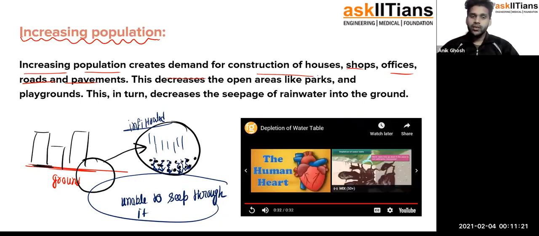So the thing they were trying to say is the same thing. As there are no pores, the water is not going to go inside the ground, into the aquifers. As a result, the infiltration is getting disrupted, isn't it? And as it is getting disrupted, the aquifers are not getting enough water to compensate for the amount of water which is getting drawn. For that reason, the water table level is getting decreased. Fine.